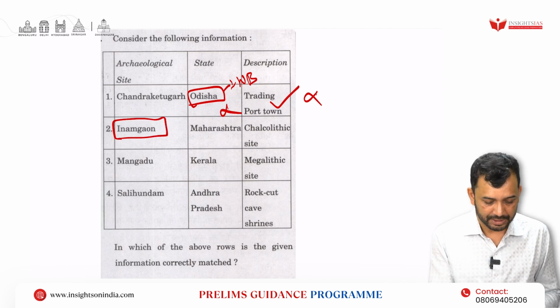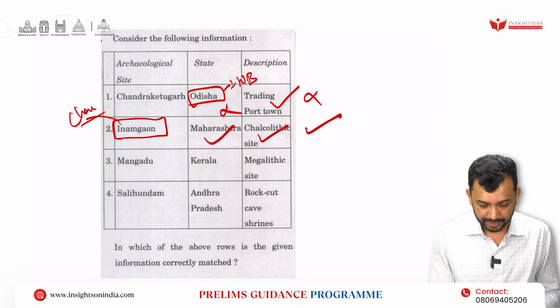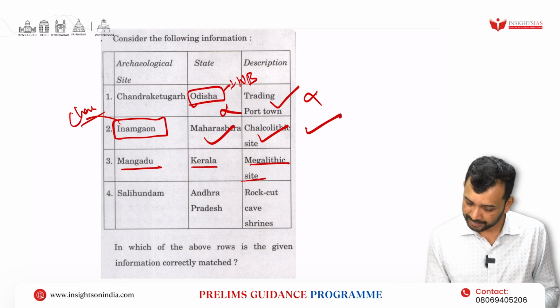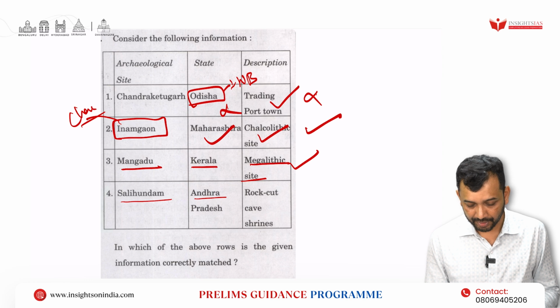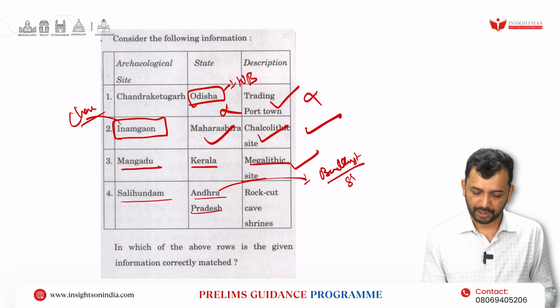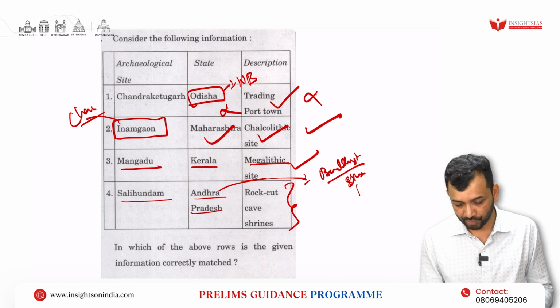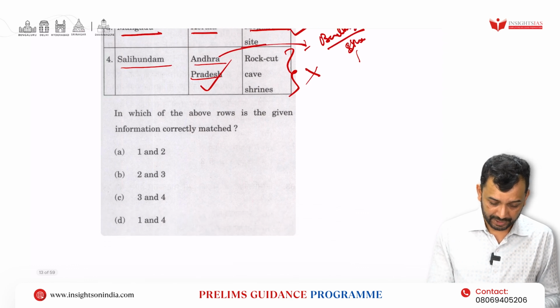Inamgaon, one of the major Chalcolithic sites, is found in Maharashtra. Yes, it is correct. Then Mangadu is located in Kerala, known as a megalithic site. Yes, correct. Then Salihundam is located in Andhra Pradesh, but it is known for a Buddhist site where you can have stupas, viharas, chaityas. That can be seen, but it is not known for rock cut cave shrines. So this part is wrong. So that means that 2 and 3 are correctly matched.